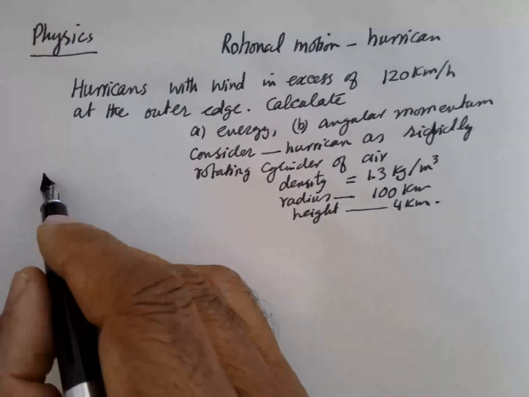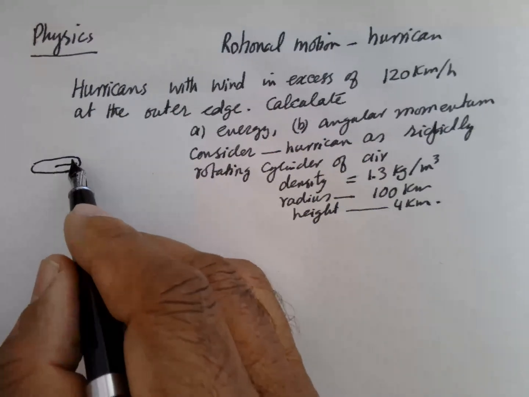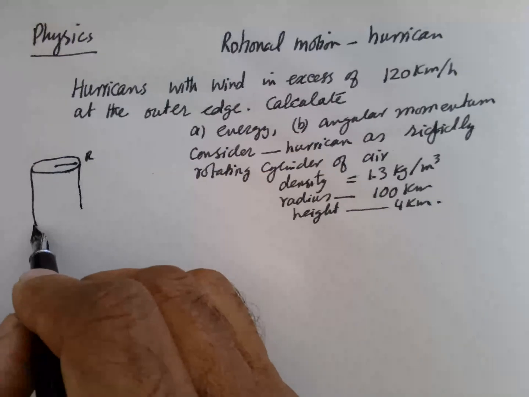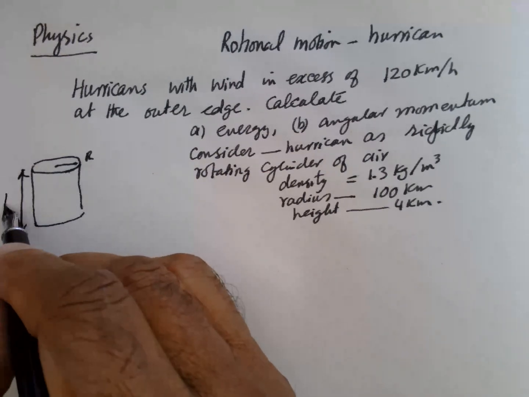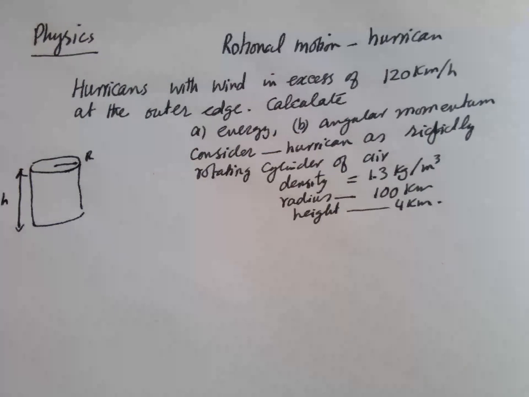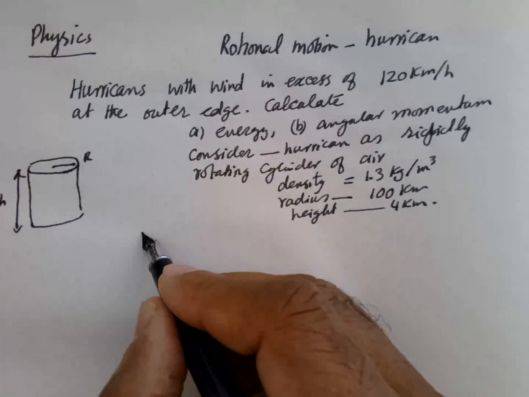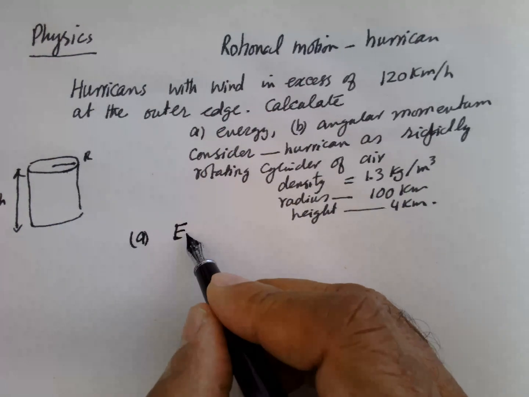So it's like a hurricane. This one has radius r, and it's a cylinder, and this is its height. So number one is energy. We have to find the energy.